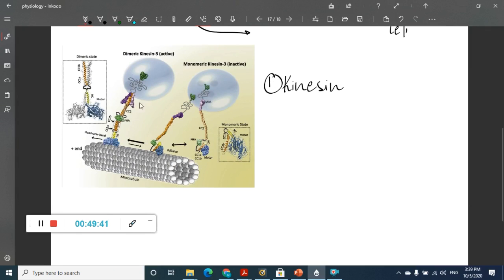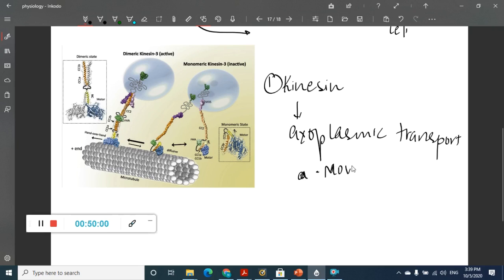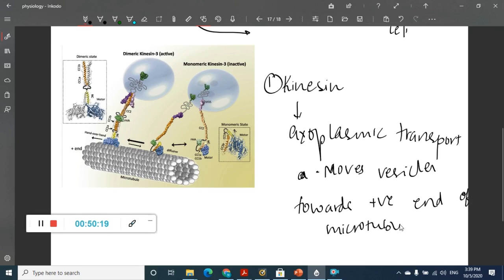So this is the picture of kinesin. What does this kinesin do? This is involved in anterograde transport. It moves vesicles towards the positive end of the microtubule. Let me show you in this picture.